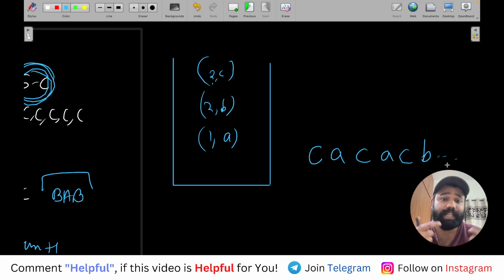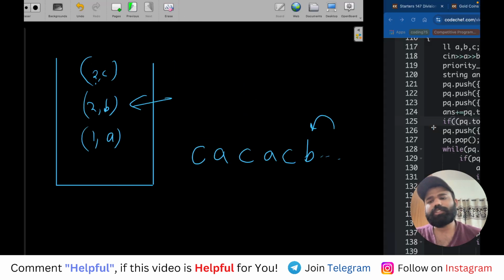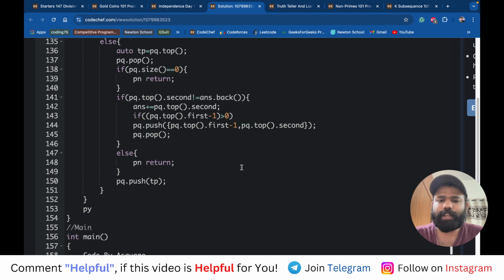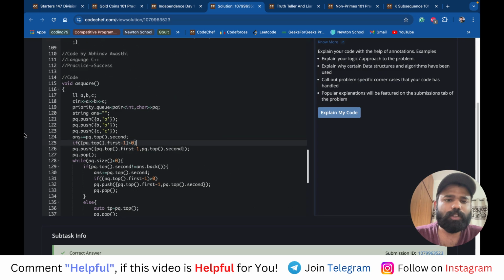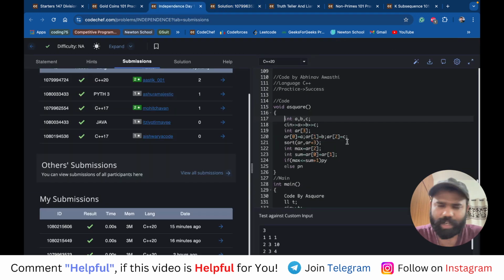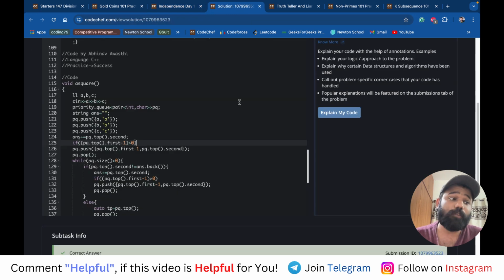And if there's a case when there is only one number remaining and that number is also present in the last, that means the answer is not possible, right? So this is how we can perform this priority queue code. It is very complex actually. So for these 3 numbers that is not required, but if you have more colors of these flag strips, then you can apply this particular logic.